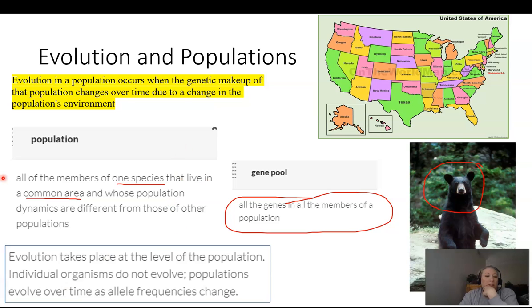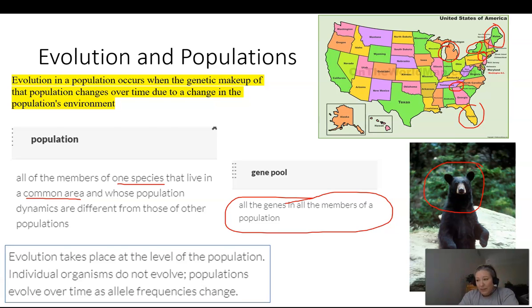You can see if I circle it, we have a population of black bears here in Tennessee, in Florida, in northeastern Pennsylvania and northwest New Jersey, and in Michigan, Maine, and New York. Although they are the same species, they are different populations.